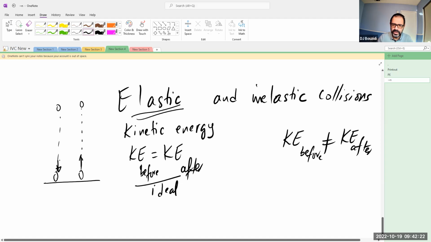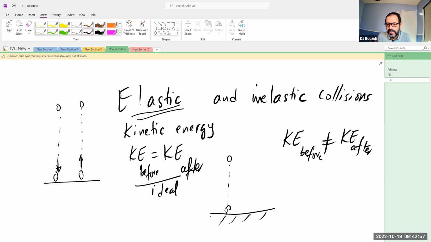In our daily experience, if you drop a ball, for example a basketball, on the floor from a certain height, it's going to deform upon impact. And if you look with a microscope at the ground, the ground also deforms. So part of the kinetic energy it had as it hit the ground has been converted to those two forms of energy, the deformation of the ball and the ground, in addition to the sound that you can hear when the ball hits the ground. That is another form of energy that is also lost.